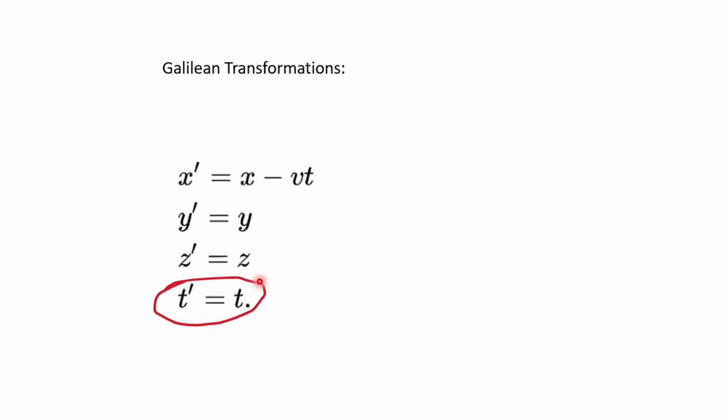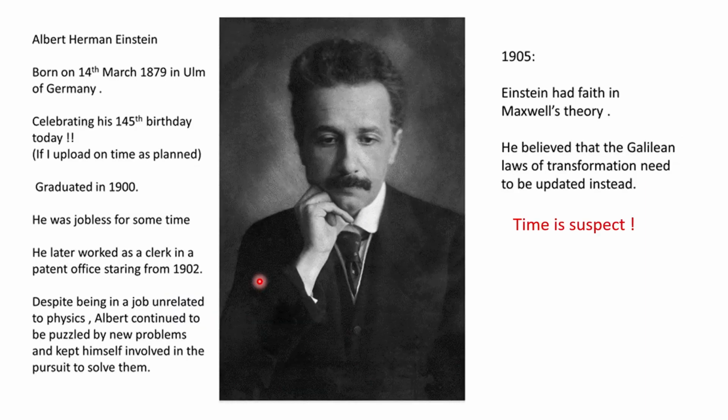He said, we need to change this. We need to do something about this. In his own words, he said, time is suspect. Time is relative. Time is not absolute. And he took his pen and paper out. He worked out some mathematics. He took some examples, and ultimately he proved that Maxwell's principle of light constancy and the principle of relativity can be made to agree with each other.